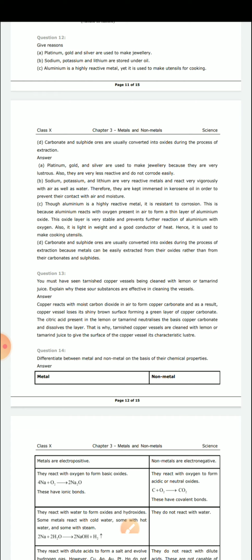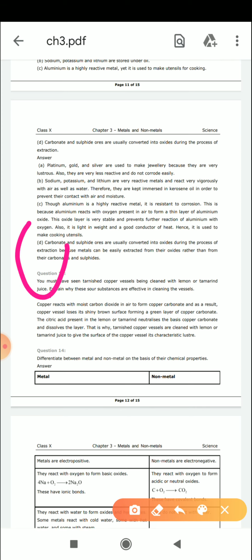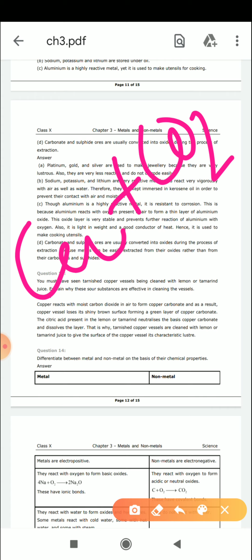particular utensil. Now what does your mother do? She takes a little bit of lemon and rubs the surface of that copper vessel, and you saw that after some time the copper vessel becomes very shiny. Now why does it happen? The reason is that copper reacts with the carbon dioxide of the atmosphere and forms copper carbonate, okay.